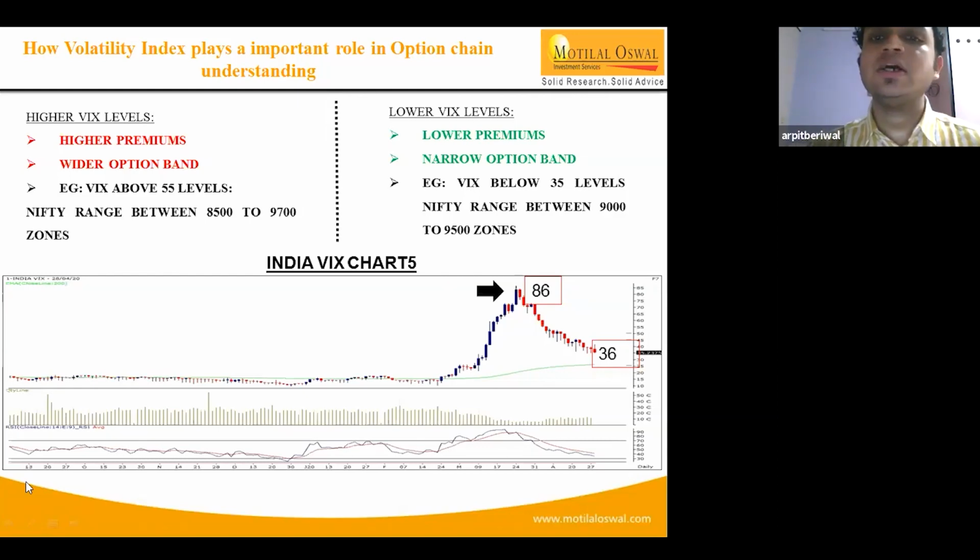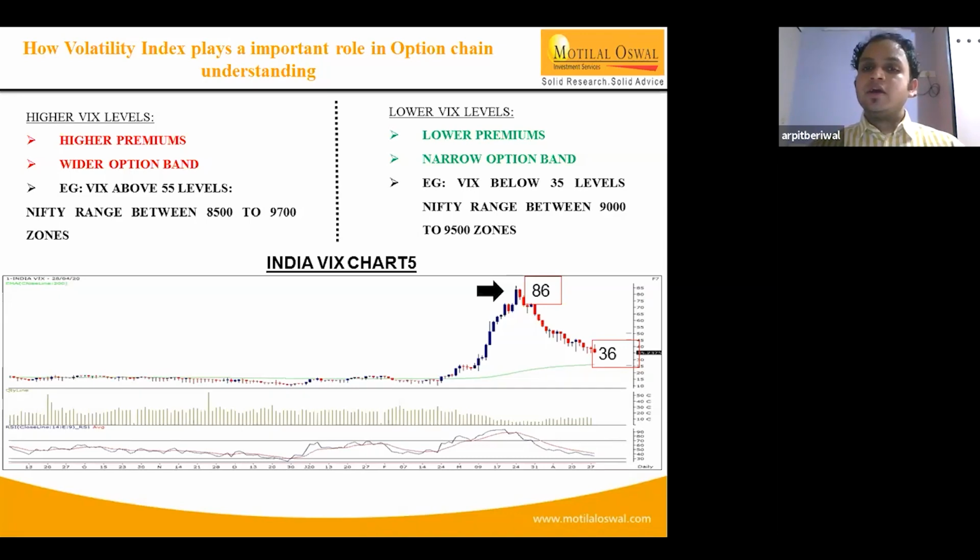As we're discussing, VIX plays a very important role throughout, and depending upon that, we try to formulate the range. In past examples as well, whenever VIX is high or there is uncertainty, we suggest that traders and market participants sell higher strikes rather than writing put strikes, because when VIX is high, the normal tendency is for the market to fall further, and there is a negative correlation. So by looking at the VIX levels, we try to gauge the band.